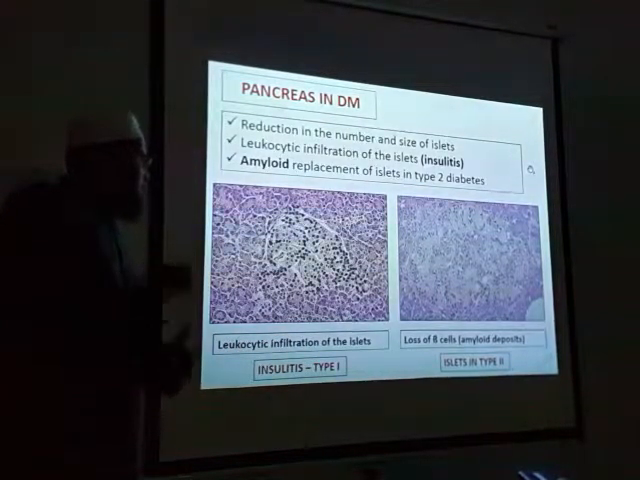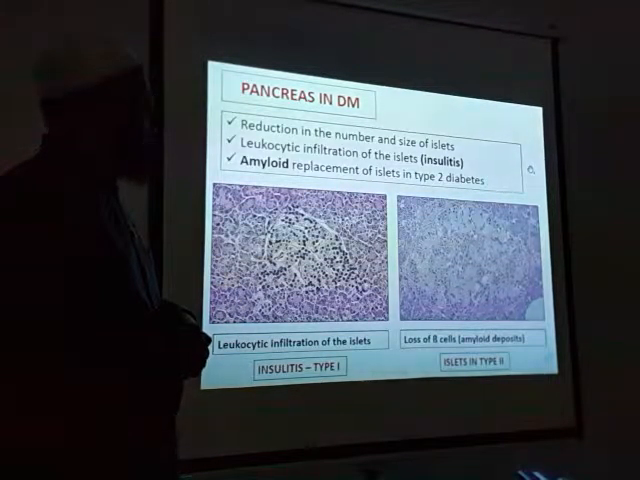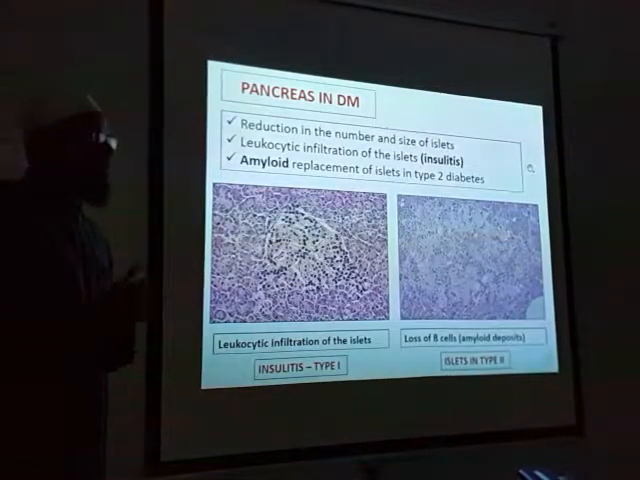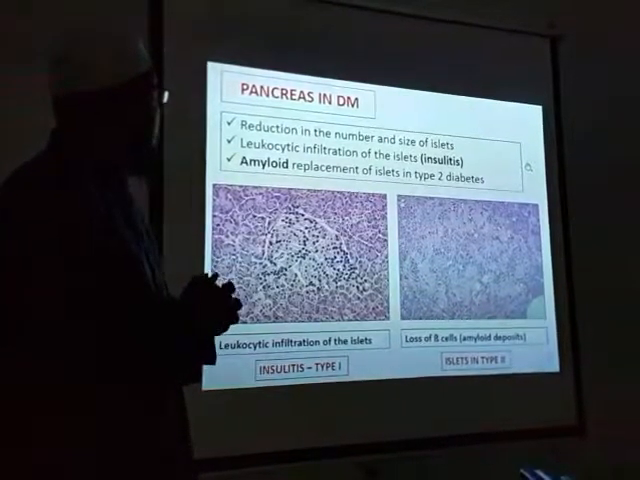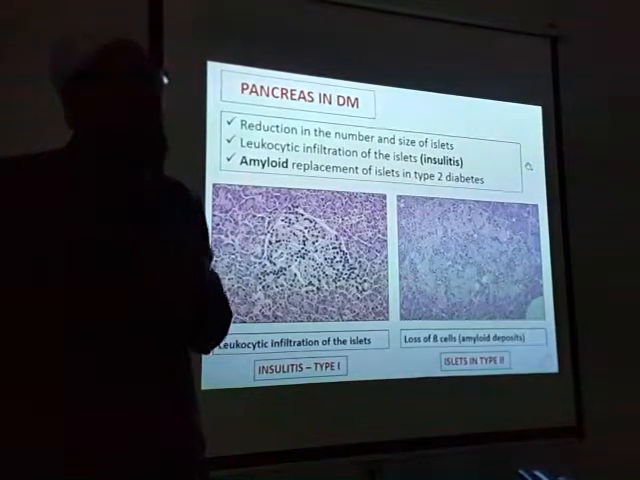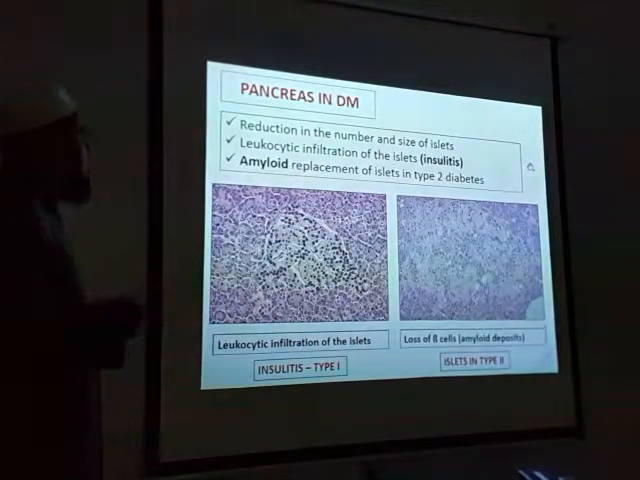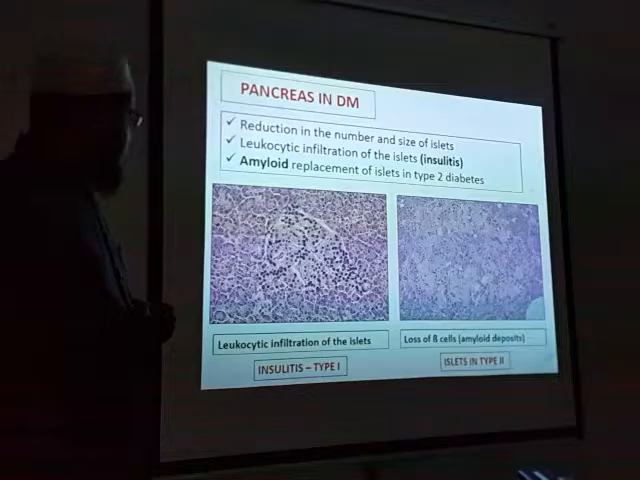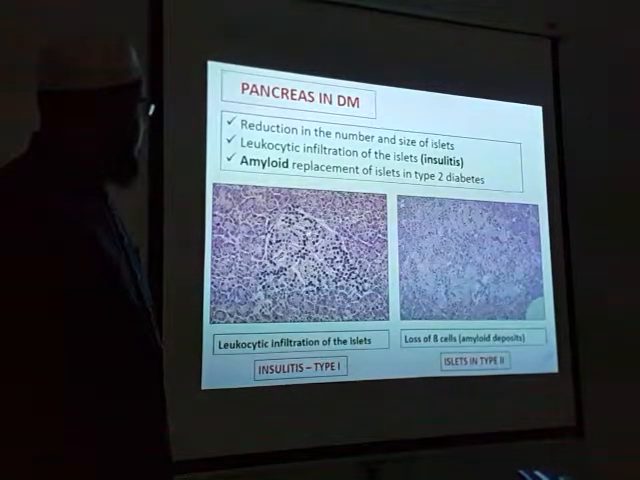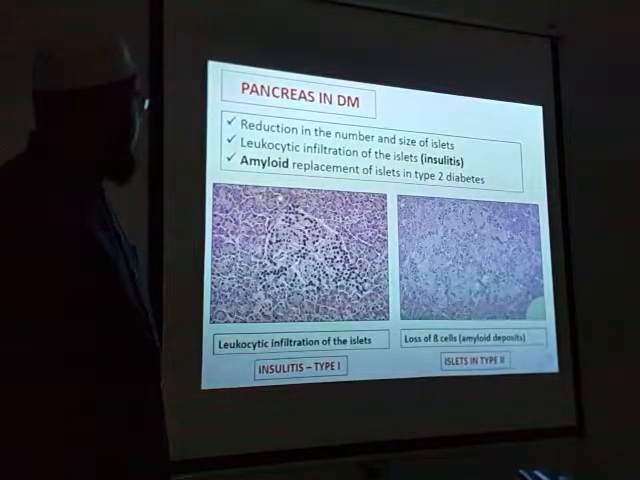Yes. Now you start. You should tell what will happen in pancreas. Reduction in number and size of islets. Okay, just read this. Second thing is leukocyte infiltration. How is this leukocyte coming? Yeah, very good. It is from cytokines, pro-inflammatory cytokines. Because of that, there is leukocyte infiltration. This is the leukocyte. All these dots are leukocyte infiltration.